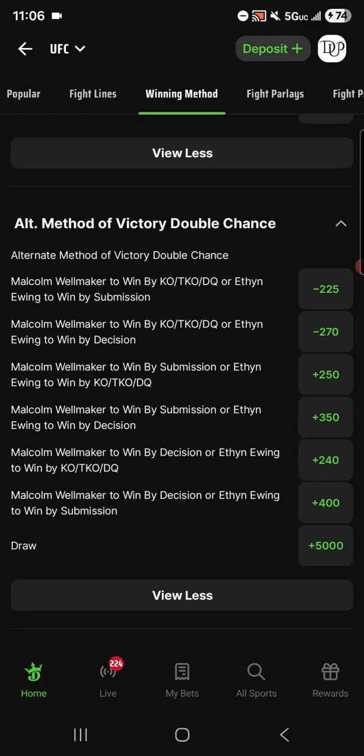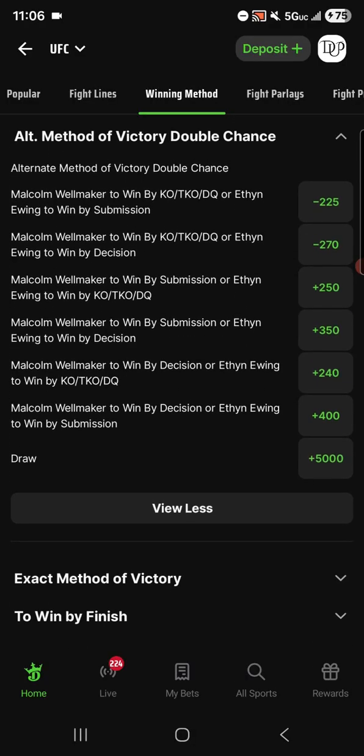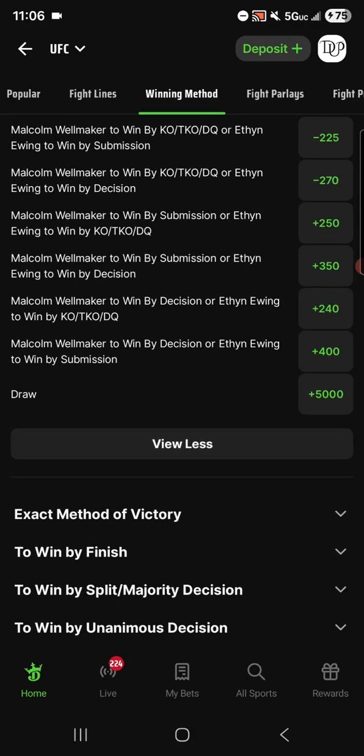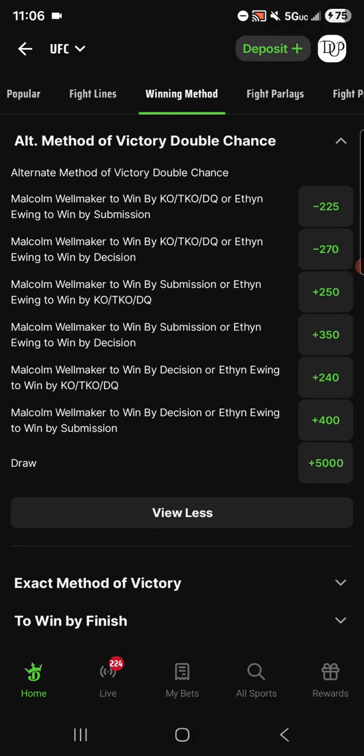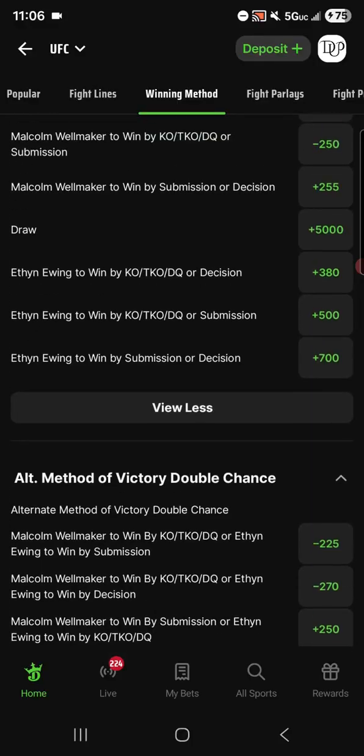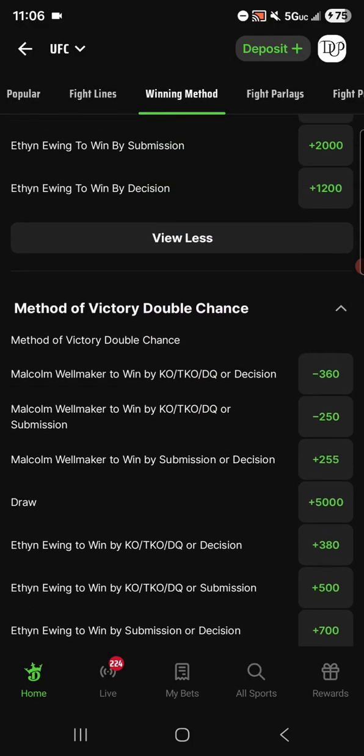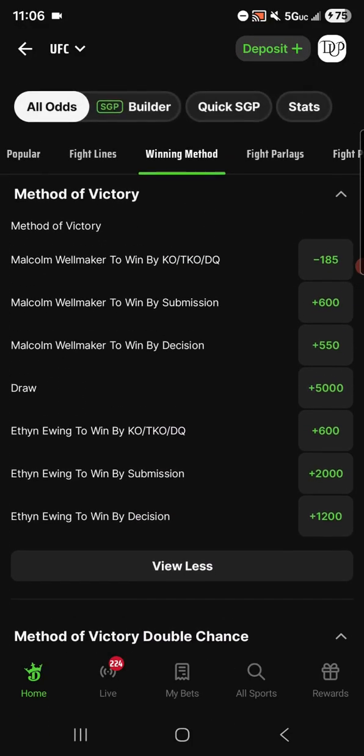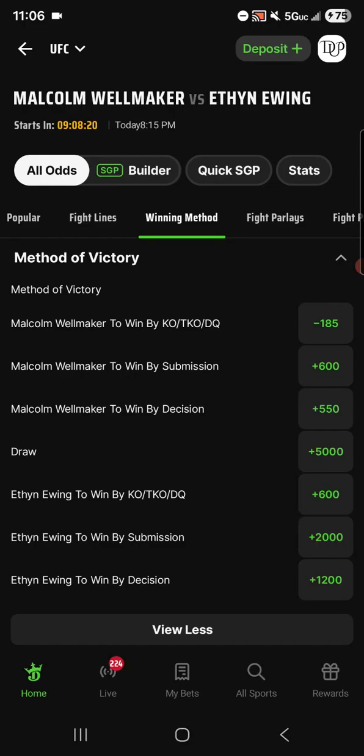If you think one fighter only has one path of victory and the other fighter only has one path of victory, then you can bet on these alternative method of victory, double chance bets, right? And if you scroll down some more, there's some other tabs where you can see different types of bets and different prop bets. I don't typically go into those sections, but they're there if you want them, and you can probably get really good odds on them, okay?